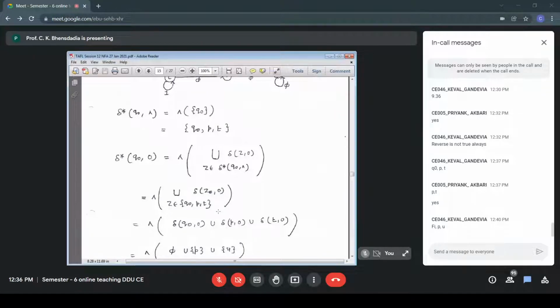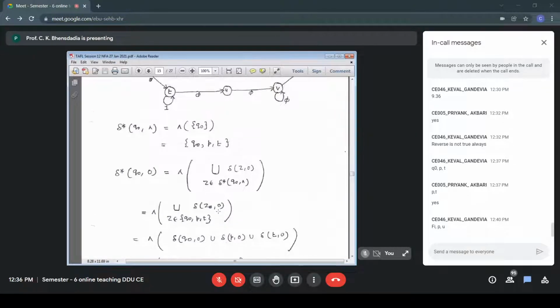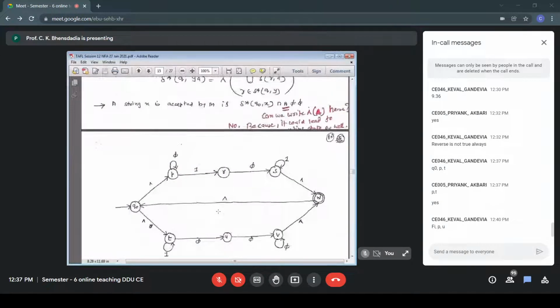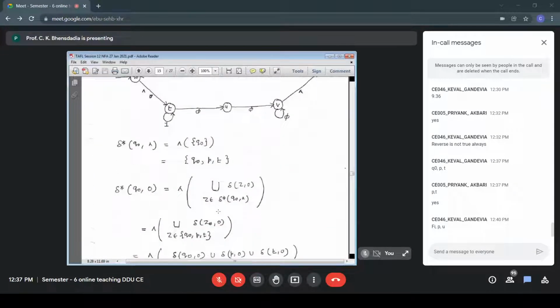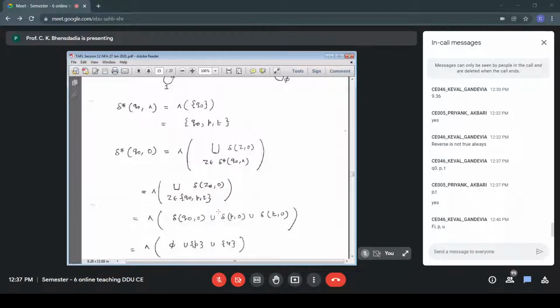Q0 P T on 0, once again. From Q0 on 0, no transition is defined, so answer is phi. P on 0, answer is P. T on 0, answer is U. So it is P and U. It is phi, union P, union U. That is what we write.